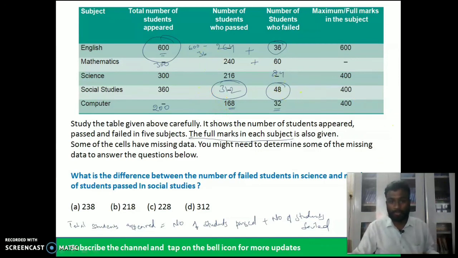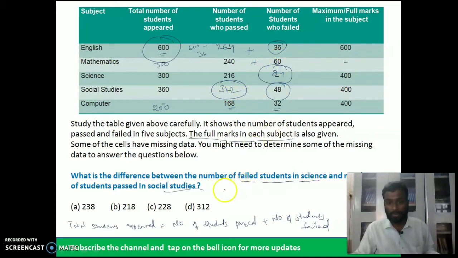So what is the next question? What is the difference between the number of failed students in science and the number of students passed in social studies? First, failed students in science: we have 84 students failed.